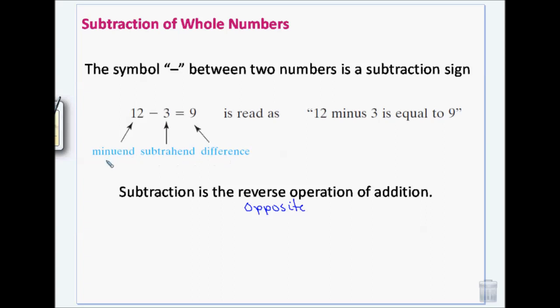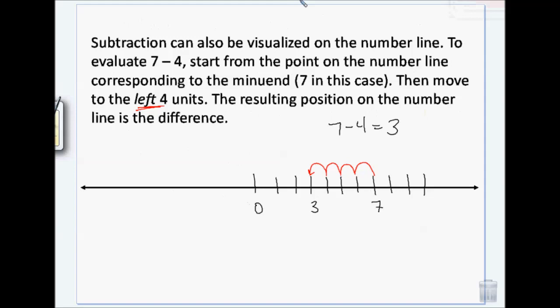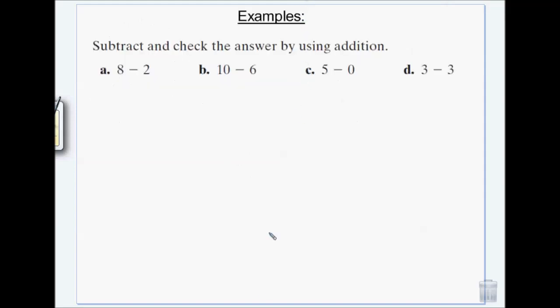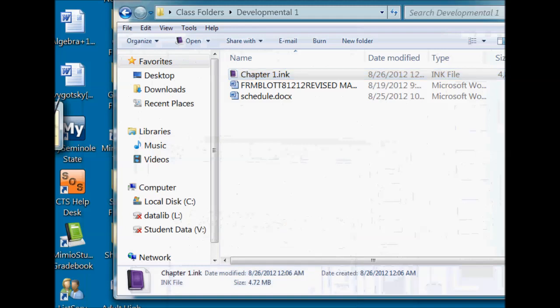So this is the first number, this is the second number, and this is the answer basically. Minuend, minuend. So you have minuend minus subtrahend equals difference. Okay, does anybody need to write this down? Okay. All right.